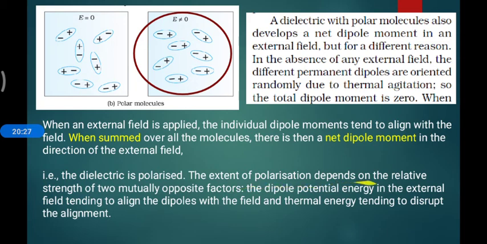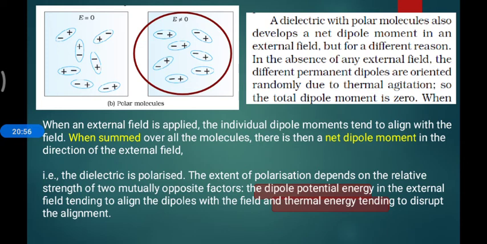The extent of polarization depends on the relative strength of two mutually opposing factors. In polar molecules it depends on the dipole potential energy. This is beyond your class, but for your MCQ point of view, please mark this word: dipole potential energy, the field strength aligning the dipoles with the field, and also thermal energy.